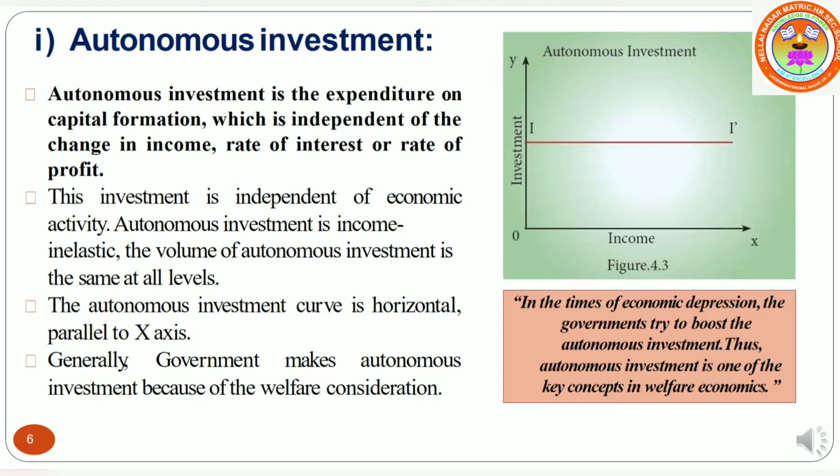It is income inelastic, that is, it is not affected by change in income level. The volume of autonomous investment is the same at all levels of income. That is why autonomous investment curve is a straight line parallel to x-axis as shown in figure 4.3.